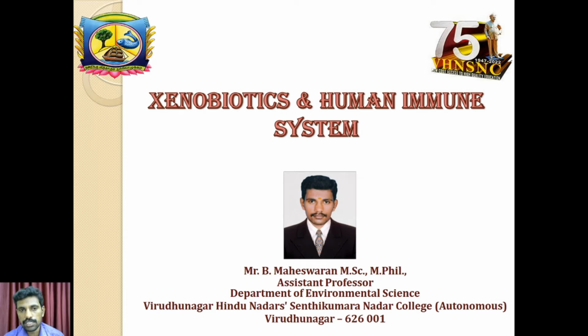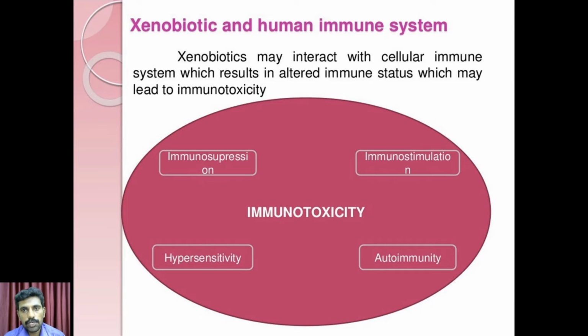In this video lecture, we are going to deal with xenobiotics and the human immune system. Xenobiotics are foreign chemical substances which may interact with the cellular immune system, resulting in alteration of the immune status of a human being, which may lead to immunotoxicity effects in the human system.